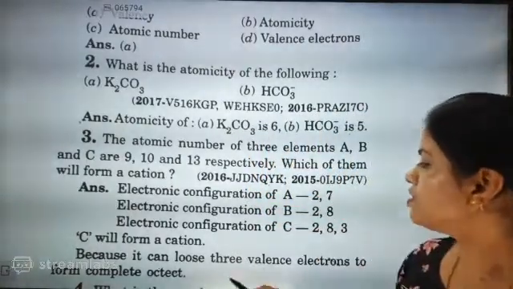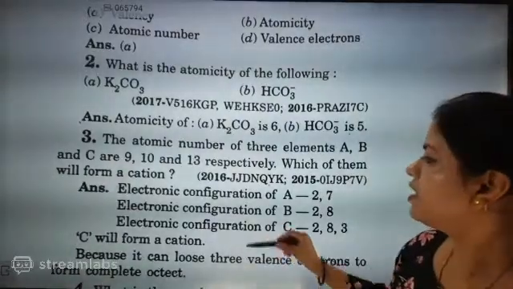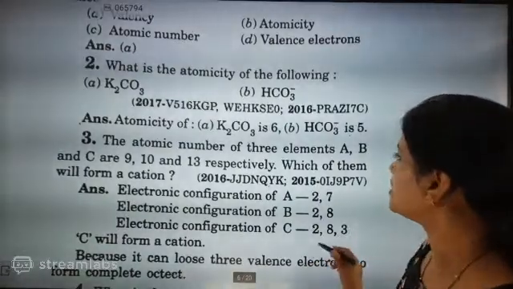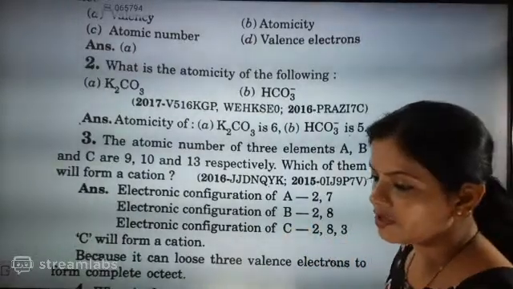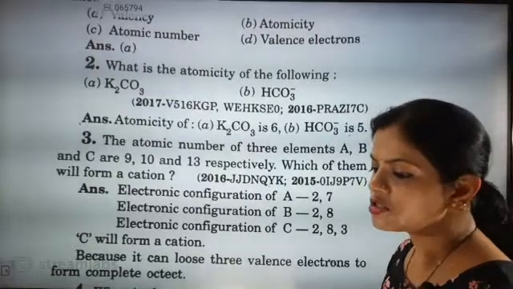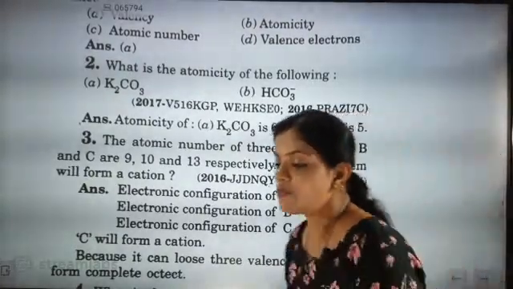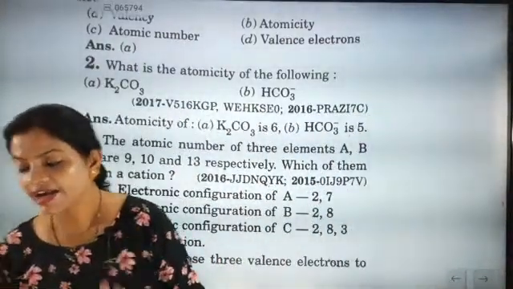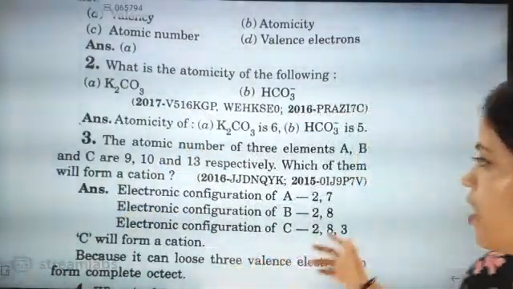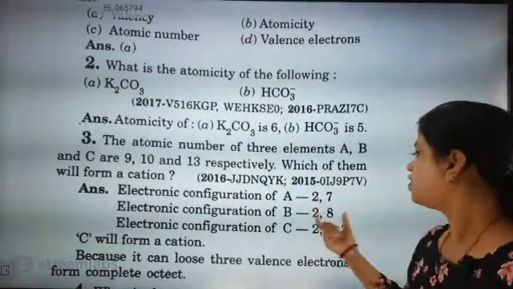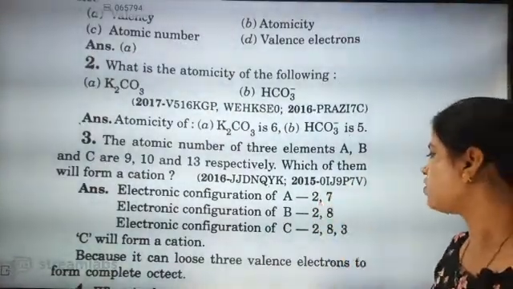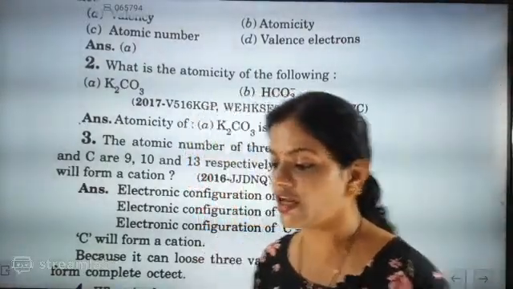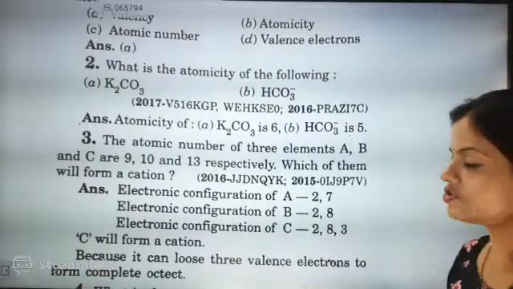Let's see. It loses 3 valence electrons. So now look here. C is exactly going to form the cation because it is losing 3 valence electrons. 13 is there, so 2, 8, 3 will be there, because it is losing 3 electrons. So cation means positive, anion means negative. You have to understand one thing: cation is positive, anion is negative. Which one is going to lose electrons? 2, 8 will not lose electrons, 2, 7 will not lose electrons. I have taken 3, so for 3, 2, 1 will be there. So one is exactly losing its electron. So that one also is true and this one also is true.